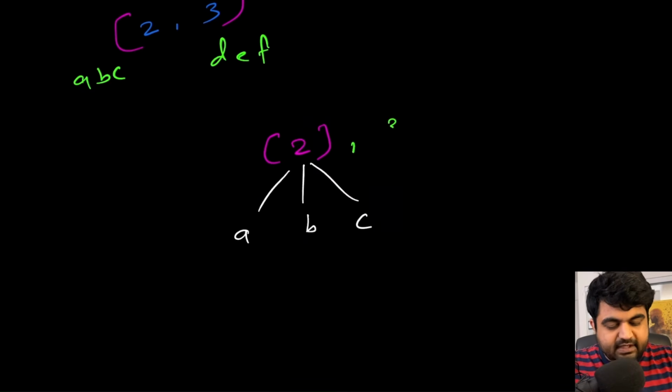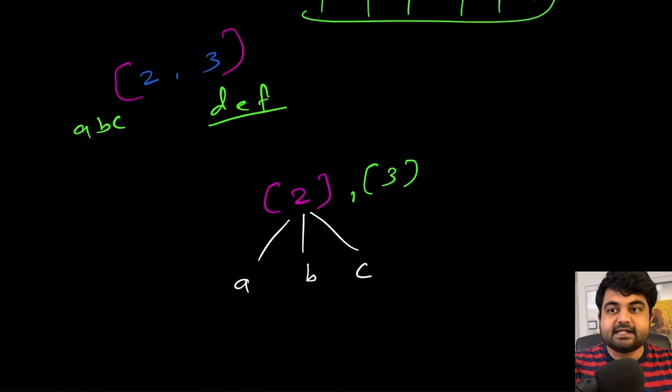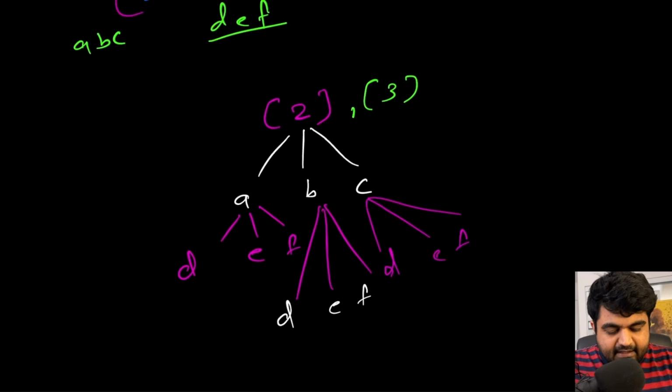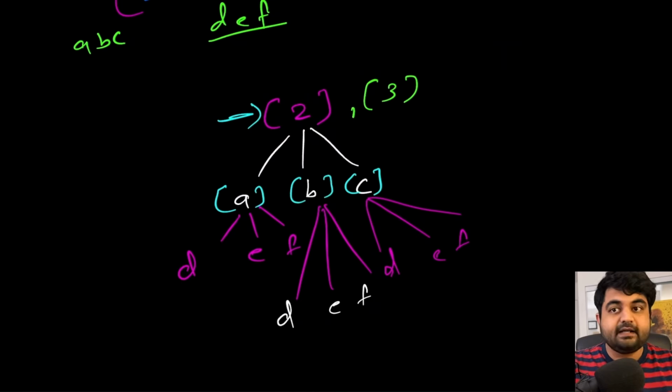So now 3 is pending. We will append 3 with each of these decision trees, and we know that 3 is currently represented by these 3 values. So once again, for each one of them, we are going to have 3 separate decision trees being made.